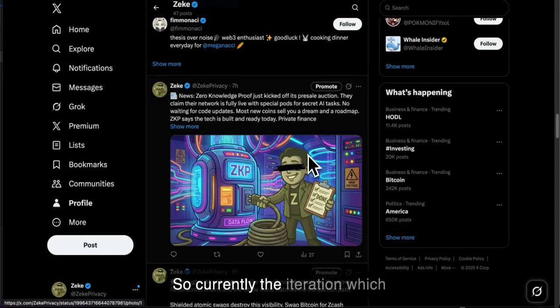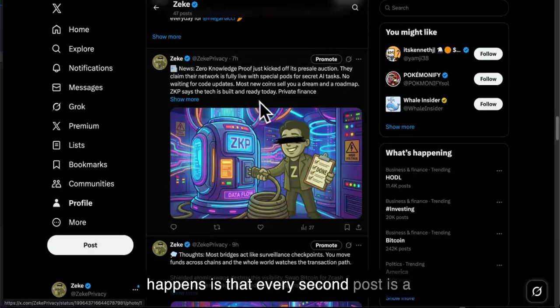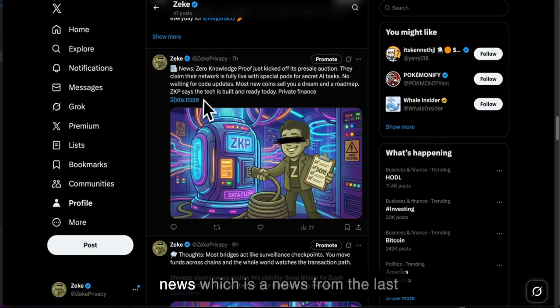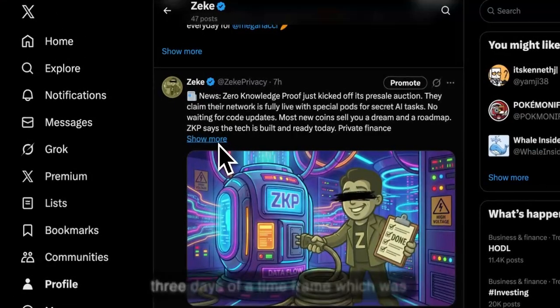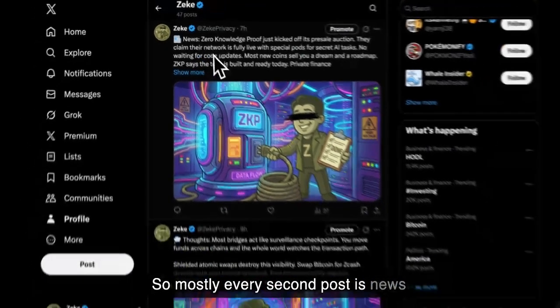Currently, the iteration is that every second post is news, from the last 3 days, related to the zero knowledge space, privacy, and cryptocurrencies.